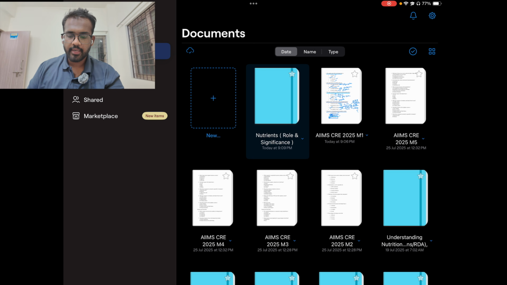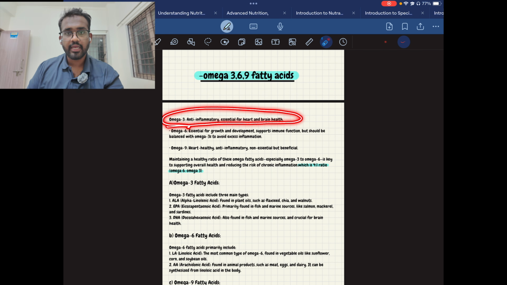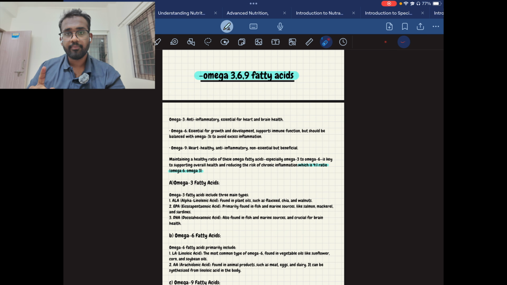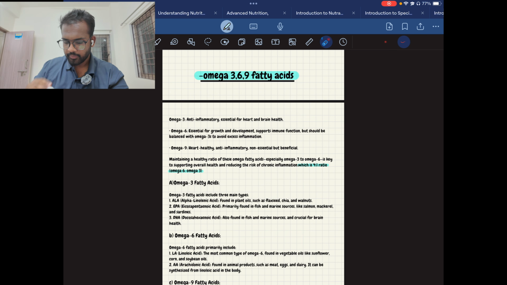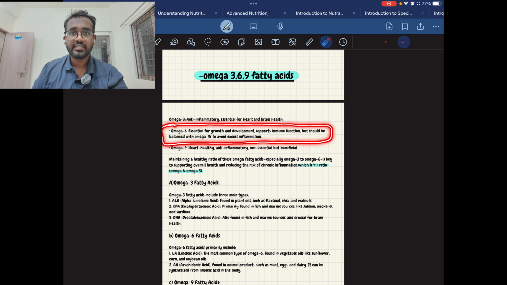And you can go for the nutrients and role. So I can see here, omega 3 fatty acids are anti-inflammatory and essential for heart and brain health. Okay, you need to remember that. Next, omega 6 fatty acids are essential for growth and development and support immune function, and should be balanced with omega 3 to avoid excess inflammation.